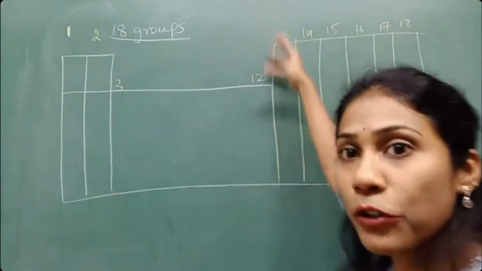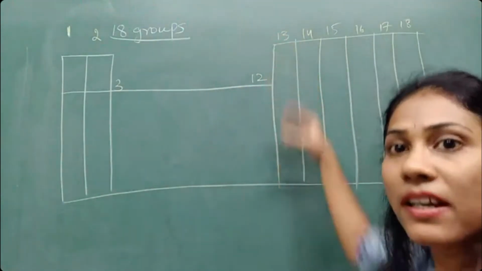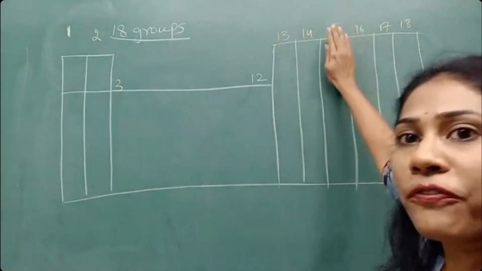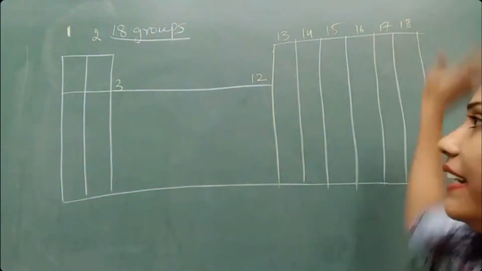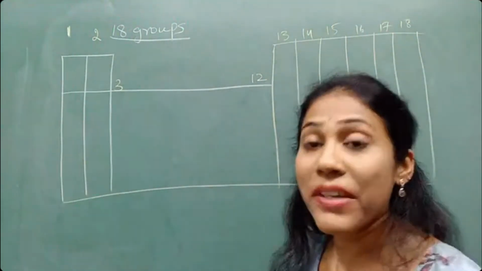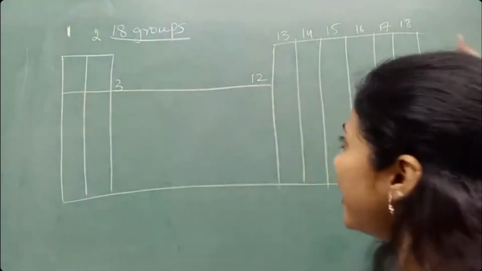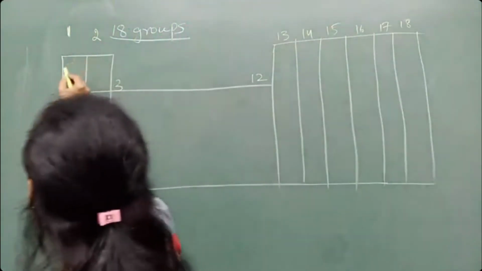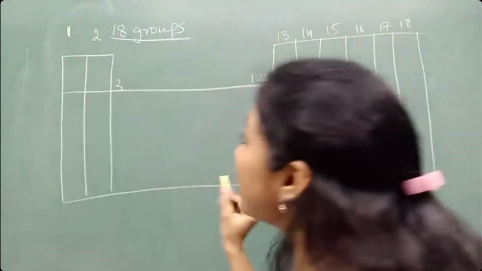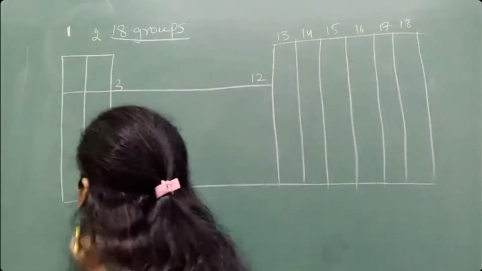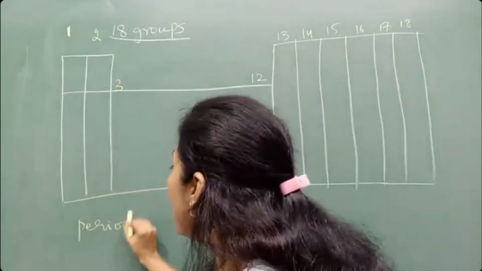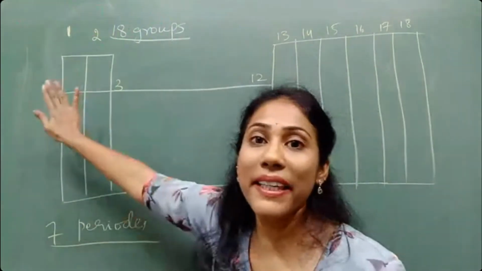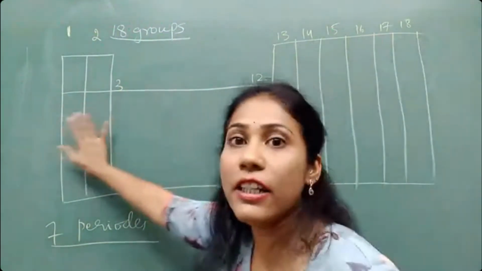Group means vertical columns are called groups. Group 13, group 14, group 15, 16, 17 and 18, like that. And rows are also there. Rows means horizontal rows, and they are actually called periods. There are 7 periods in the periodic table. Periods means horizontal rows.